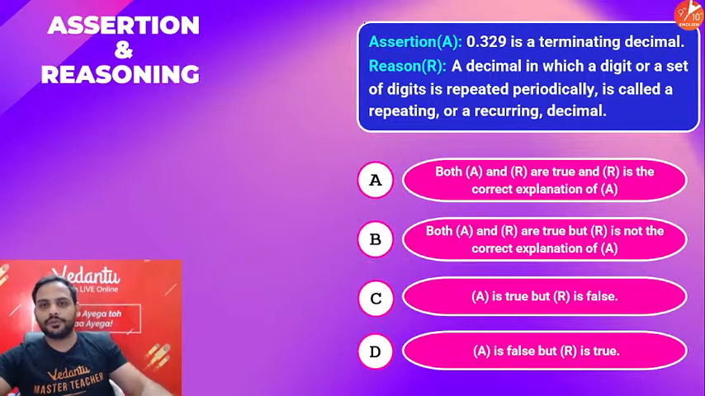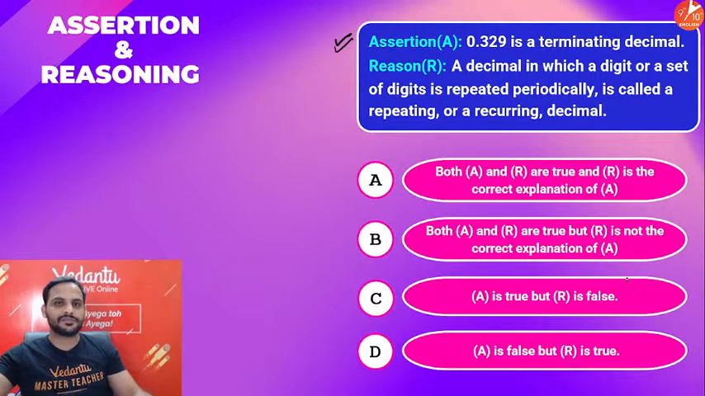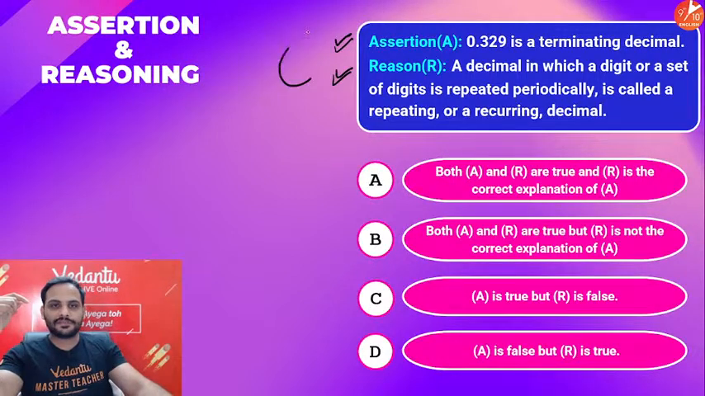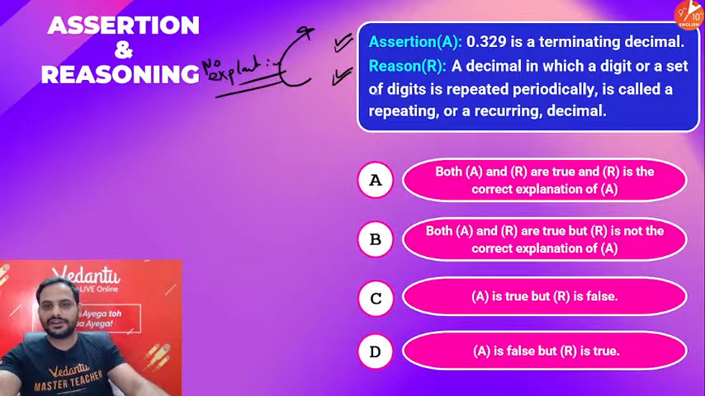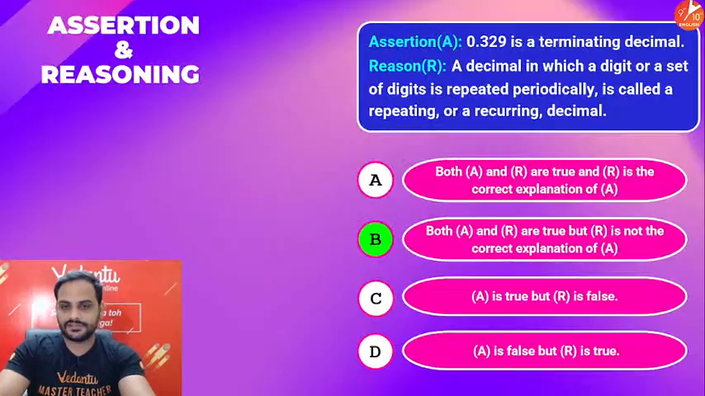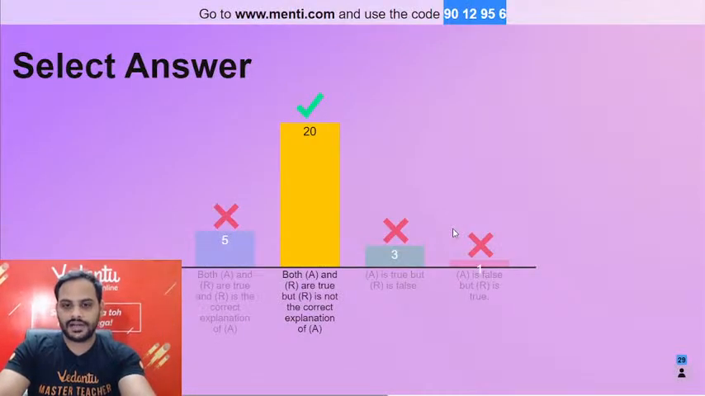Look, 0.329 is a terminating decimal. Yes, only 3 digits. Number of decimal digits is finite. Terminating decimal. Reason is also correct. If in a decimal the digits repeat, it will be a repeating or recurring decimal. But explanation, no, it is not the correct explanation, right? Is it explaining why it is terminating? No. So I will say option B. Both are correct but not the correct explanation. Alright guys, let's go for our next question.